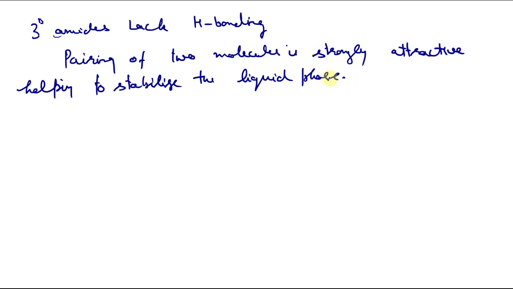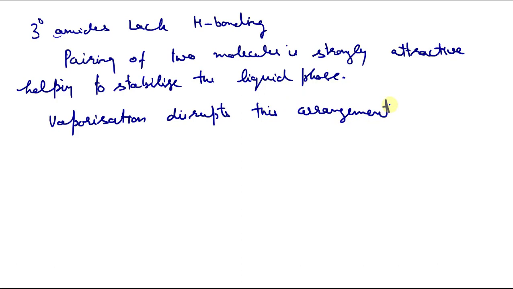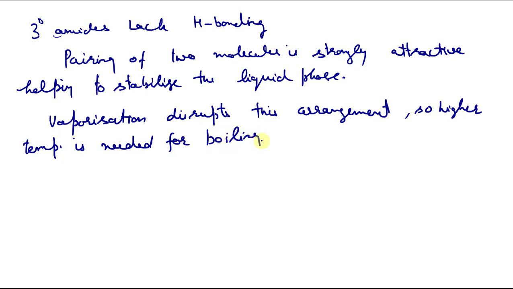So because of this, for vaporization we have to provide high temperature to disrupt these arrangements. Vaporization means we have to provide heat to disrupt this arrangement. So we have to give more heat to vaporize it and to disrupt this arrangement. So high temperature is needed for boiling. Let us see the attractive pairing among two molecules of tertiary amides.